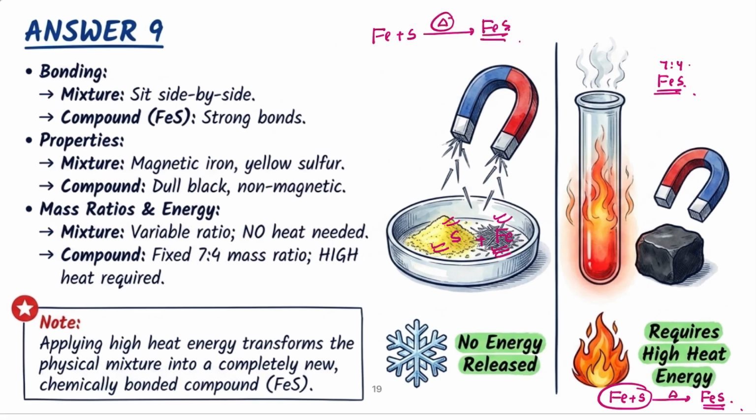When you mix the iron and sulfur, there will be no color change, but when this iron combines with this sulfur, then ferrous sulfide will form, and the color of this compound is dull black. Now, in the mixture of iron and sulfur, iron is retaining its magnetic property, but in ferrous sulfide, iron will lose its magnetic property. It will not remain a magnet. So these are the comparisons between the mixture of iron and sulfur and the chemical compound ferrous sulfide. Now question number 10.